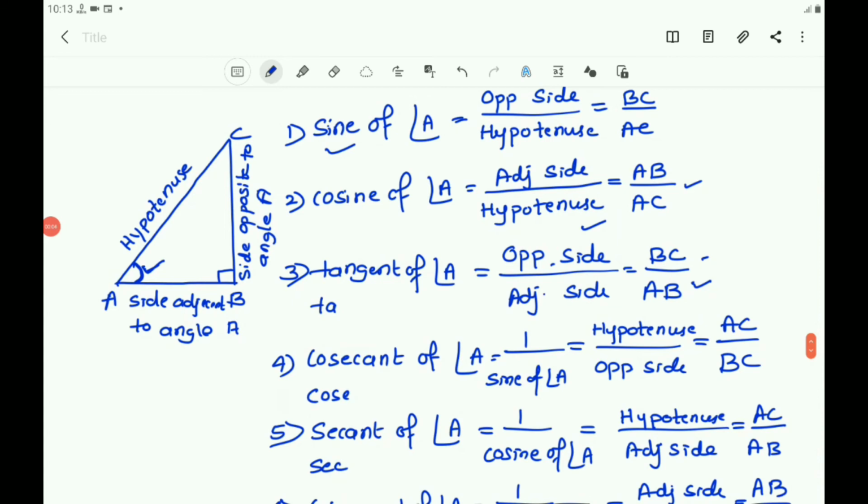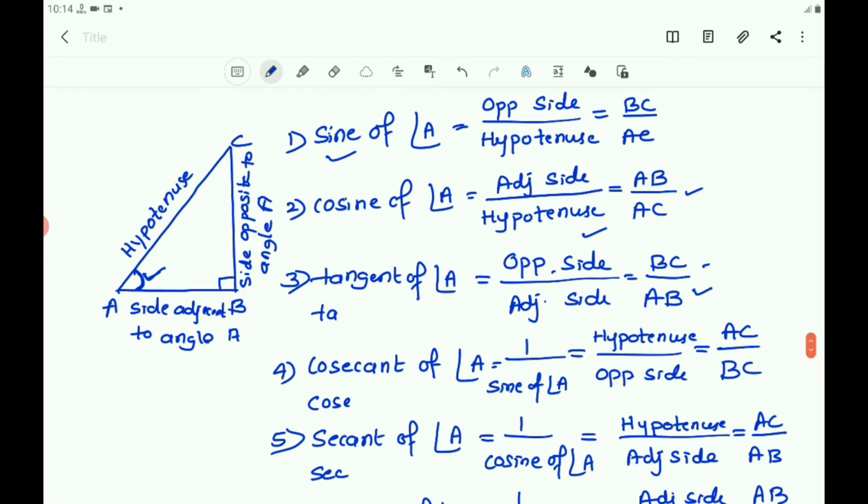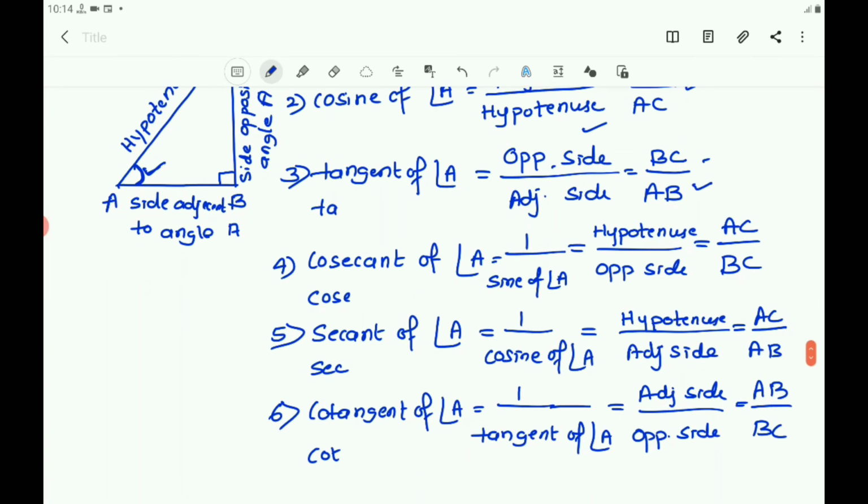In this way, trigonometric ratios of an acute angle in a right triangle express the relation between the angle and the length of its sides. Sine of angle A, sin A, means opposite side by hypotenuse. Cos A means adjacent side by hypotenuse. Tan A means opposite side by adjacent side. Cosecant A is hypotenuse by opposite side. Secant A is hypotenuse by adjacent side. And cotangent A is adjacent side by opposite side.